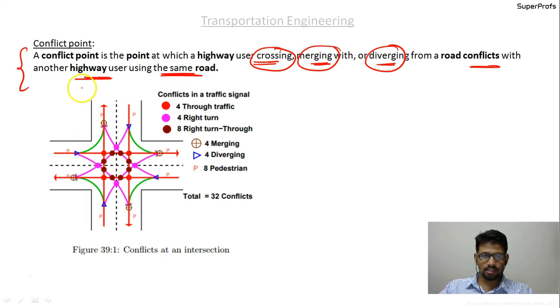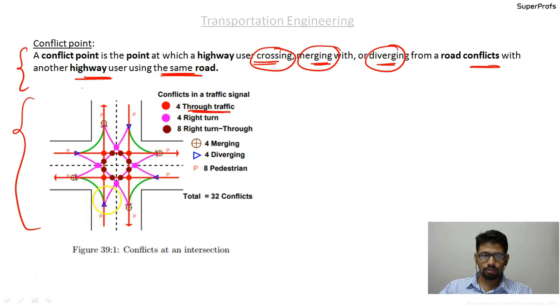So this diagram is an intersection that has two-way and two-lane roads, intersecting at right angles. So you see that in this case, the red dots represent the conflict points for through traffic.